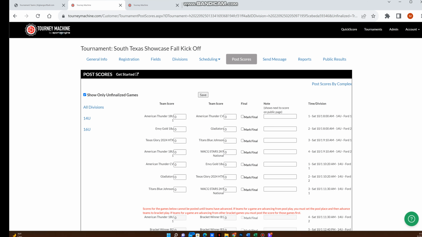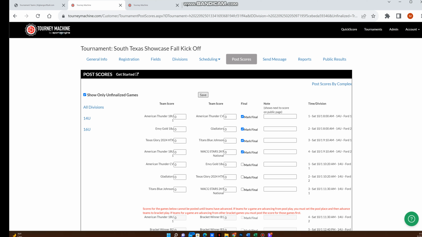Now the pool games are showing here, and these 1, 2 on the right hand side here. This represents the pool game 1, 2, 3, 4. We know we had 4 pool games, and I don't really care about the pool games because I'm not using these guys to seed the bracket. So I'm going to leave these 0, 0 all the way down for these 4 pool games. I'm going to mark final, final, final, final. These are the pool games.